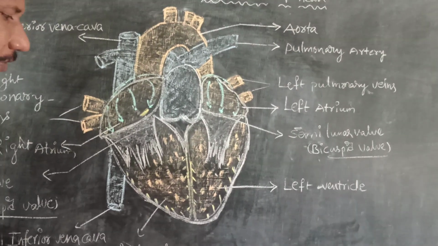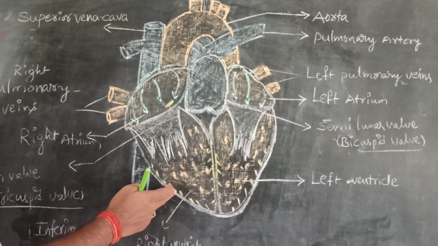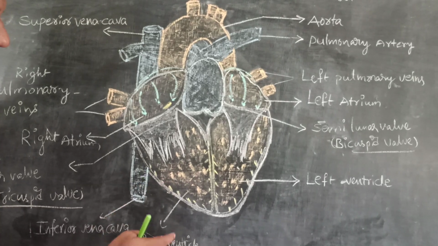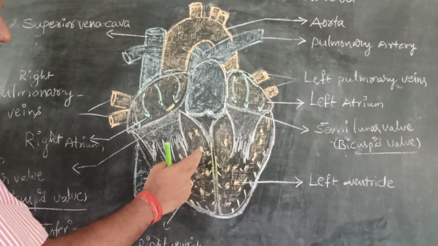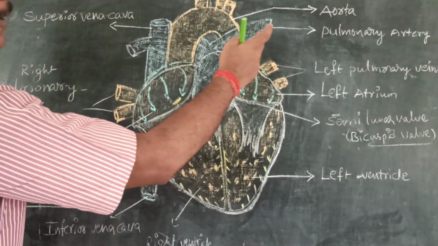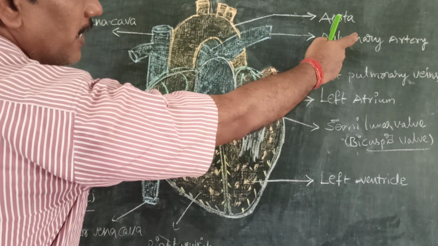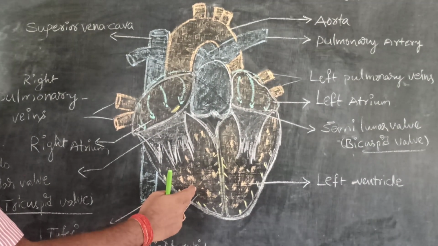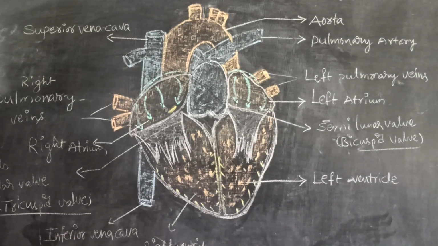The other type of valves are at the major blood vessels. The major blood vessel which opens up from the right ventricle leads to the pulmonary artery, and there another valve is called the pulmonary valve.